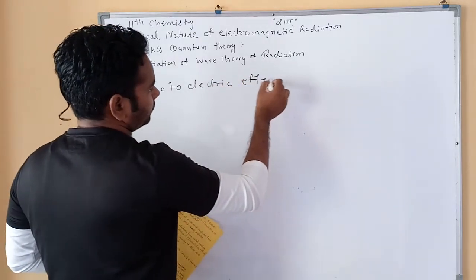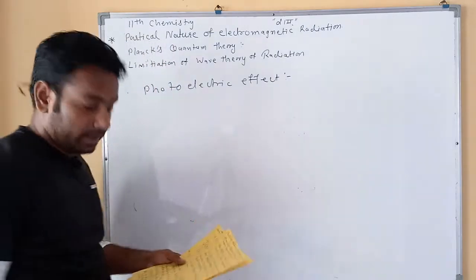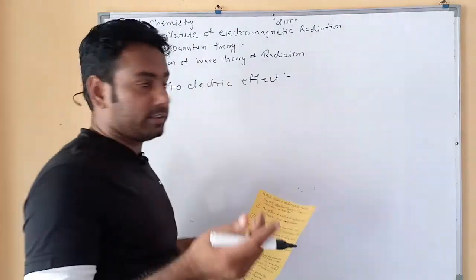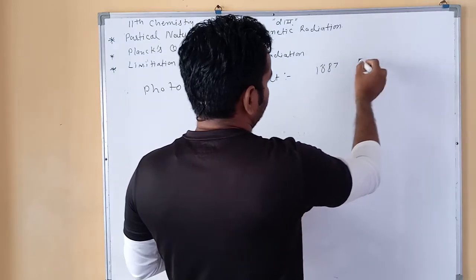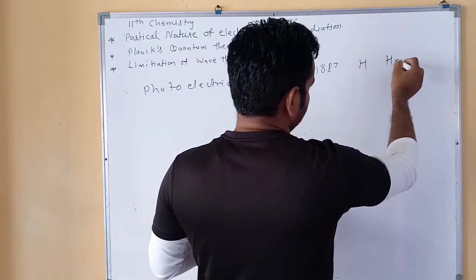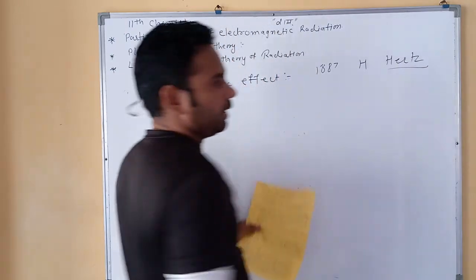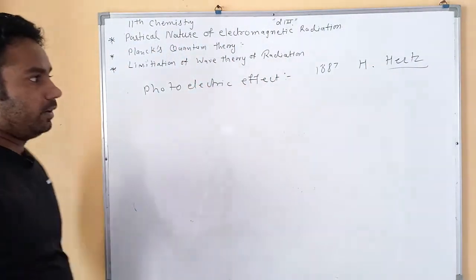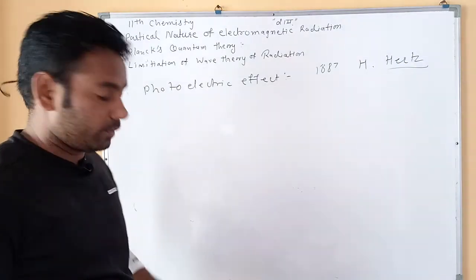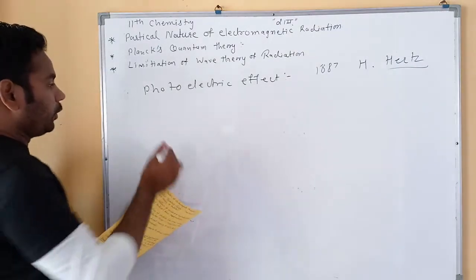This effect was explained in 1887 by H. Hertz. We know Hertz is a unit of frequency.